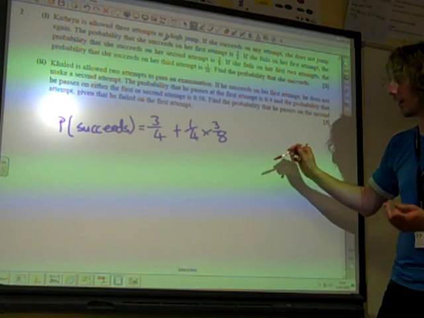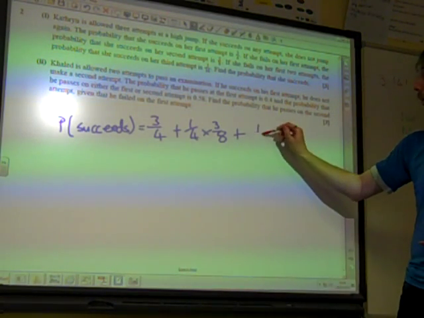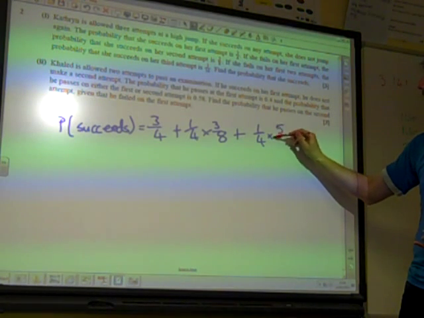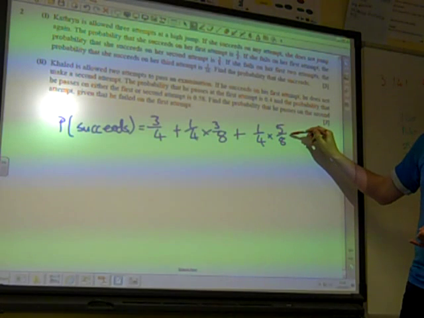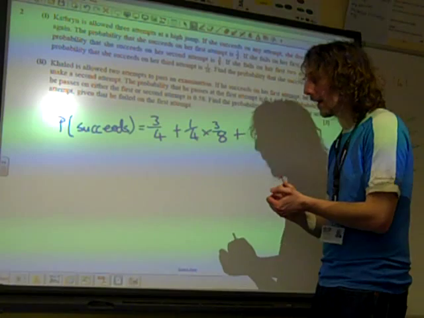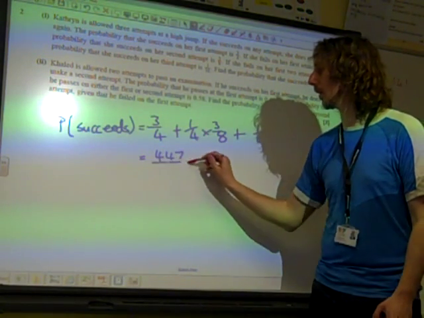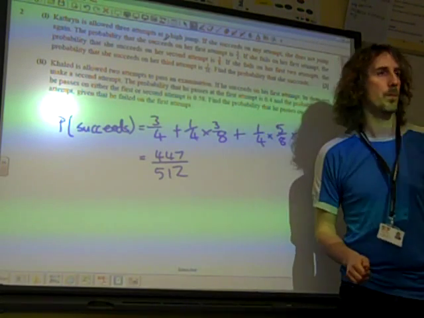Or she succeeds on her third attempt, which means she fails the first 2, so 1/4 times 5/8 times 3/16. And if we work all of that out, it comes out as being 447 over 512.